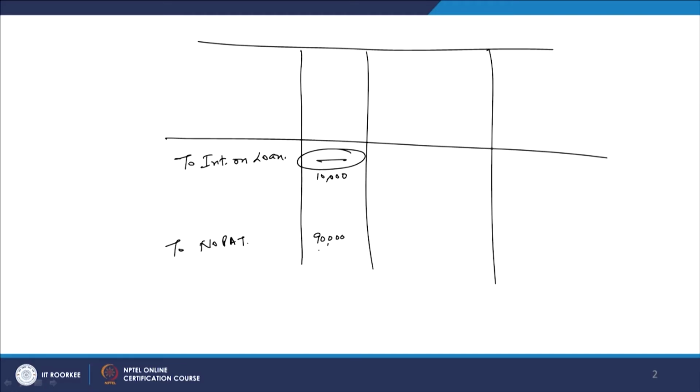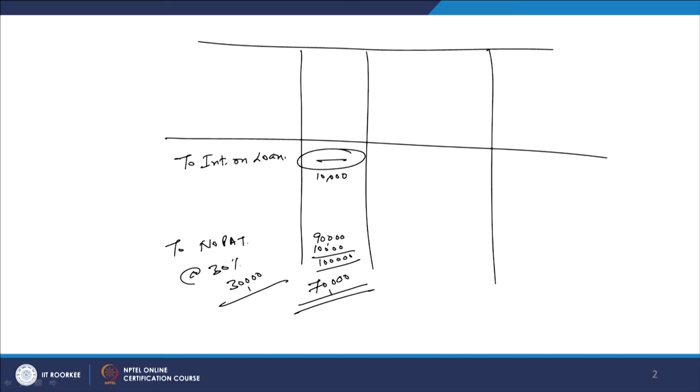So, your 10,000 will be added in this, your profit will become 1 lakh rupees, and if the tax rate is 30%, it means your tax will become 30,000 rupees. So, your profit in your hands, that left out profit, will be rupees 70,000. But if you are paying this interest to the suppliers of the long term funds in the form of debt, we have borrowed these funds, it means 10,000 rupees paid as interest.